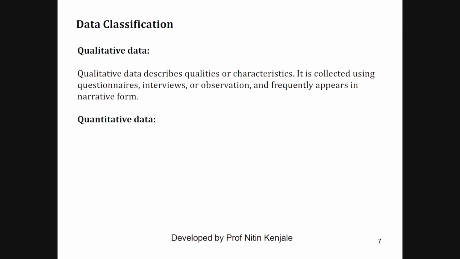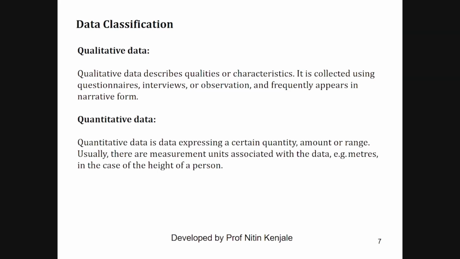Now let's see the classification of data. Data is mainly classified into two parts, qualitative data and quantitative data. Qualitative data is the data that describes qualities or characteristics of the information. It is mainly collected using questionnaires, interviews or observation, and frequently appears in narrative form. Whereas quantitative data is the data that expresses a certain quantity, amount or range. Usually there are measurement units associated with this data. For example, the unit meters in the case of the height of a person.